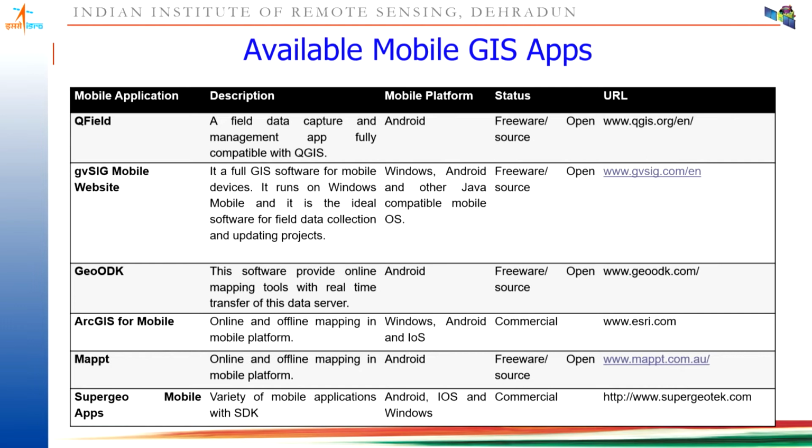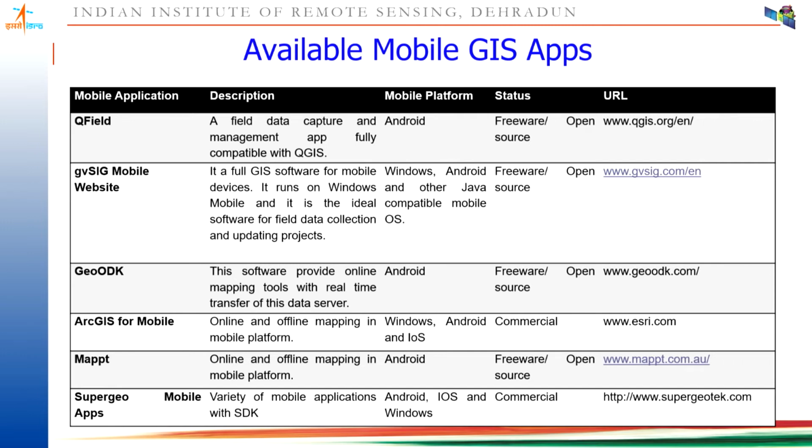Then we have gvSIG Mobile. It is a full GIS software for mobile Windows and Android devices. It runs on Windows and other Java based mobiles. Wherever Java is supported by the mobile operating system, you can install gvSIG. Again, it is free and open source. GeoODK is another interesting product which is available from the Institute of Washington DC.